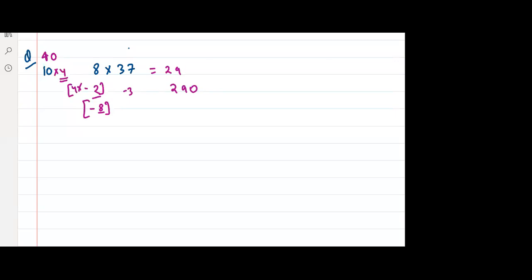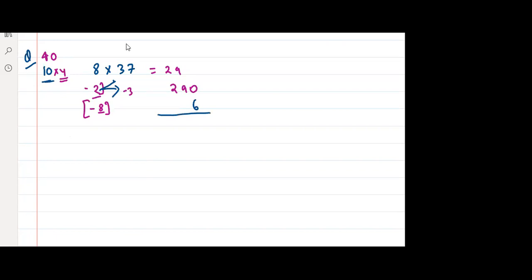Right? So note one thing here. I'm taking the unit place number, the reference number for 10, and the second digit, I'm taking the 40 one. So here I'm multiplying with 10. Right? Now, what is minus 2 into minus 3? So it is 6. This 2 into 3 is 6.